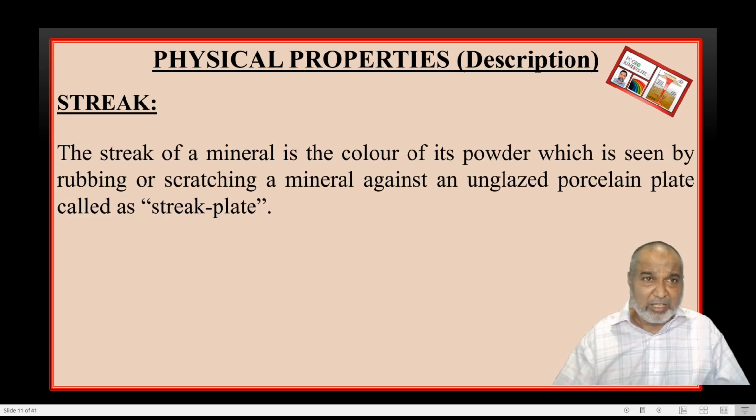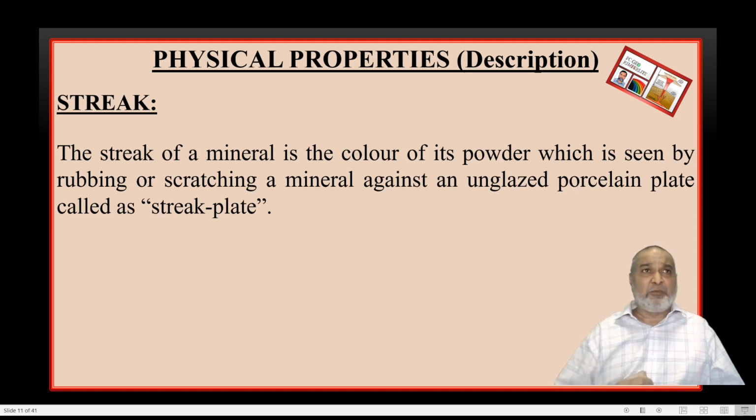So here the definition of the streak: the streak of a mineral is the color of the powder you are going to get. The color of the powder will be called the streak of a mineral. And how are you going to get it? Rubbing or scratching against the mineral. But whenever you go scratching in the lab, within a few practicals the color of both minerals will vanish, and sometimes the mineral completely vanishes. So we don't do that.